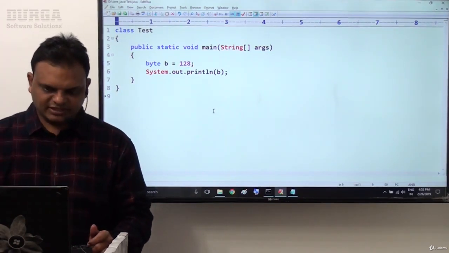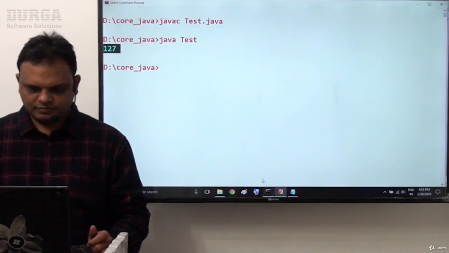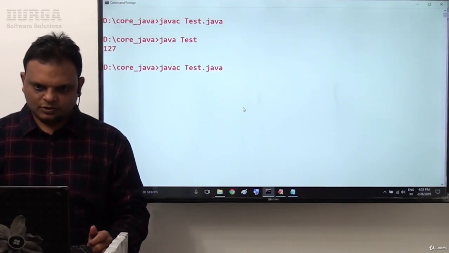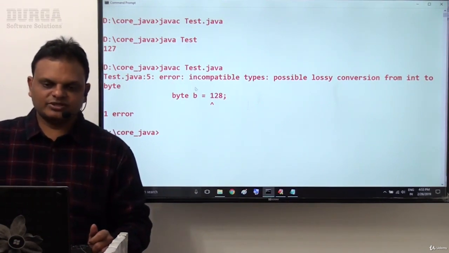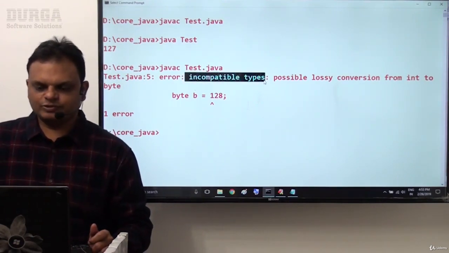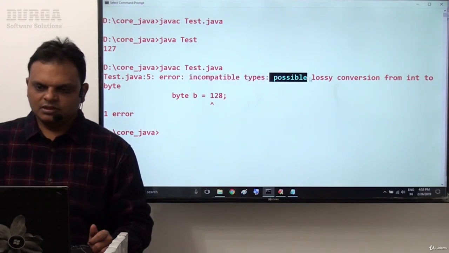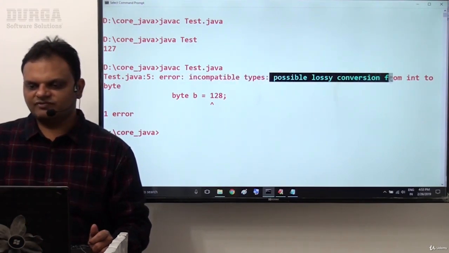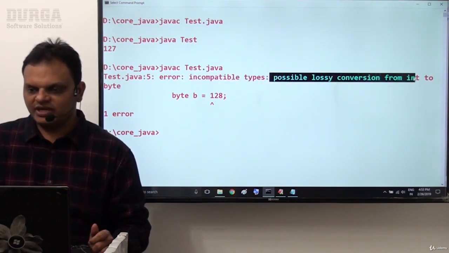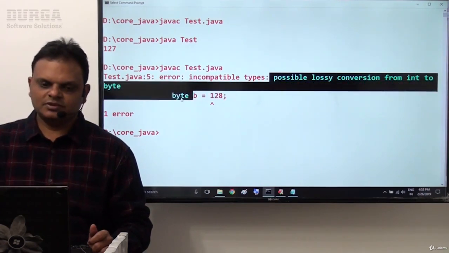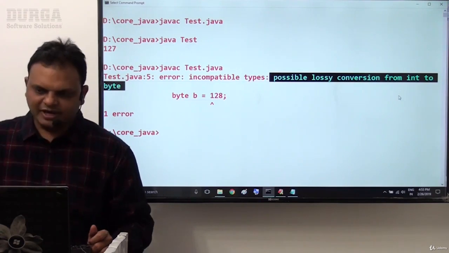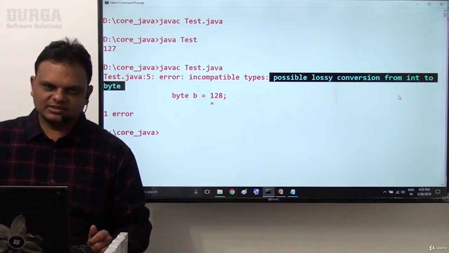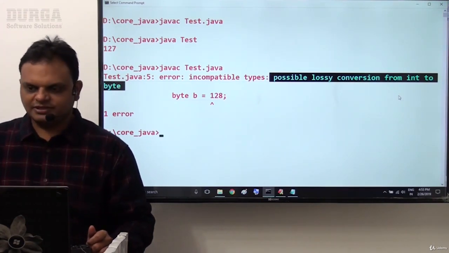Right, so now let me check this example here. Here we are getting an error. What exactly is the error message? Now try to read this. Incompatible types: possible lossy conversion from int to byte. Possible lossy conversion from int to byte.